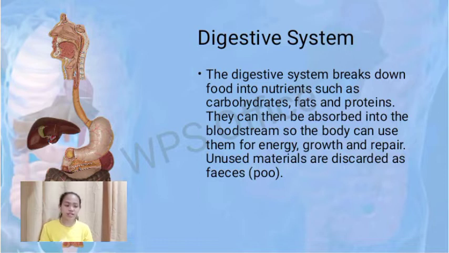The digestive system breaks down food into nutrients such as carbohydrates, fats, and proteins. They can then be absorbed into the bloodstream so the body can use them for energy, growth, and repair. Unused materials are discarded as feces.